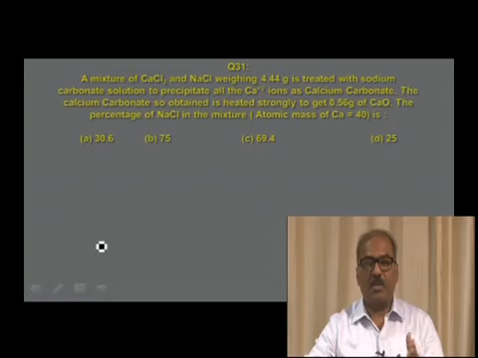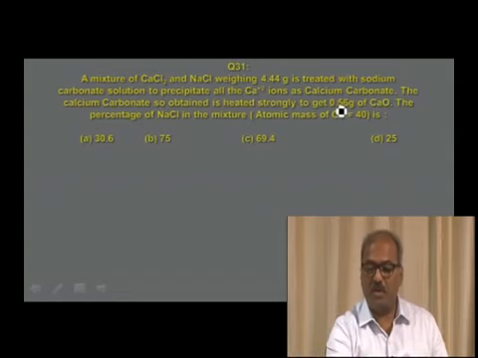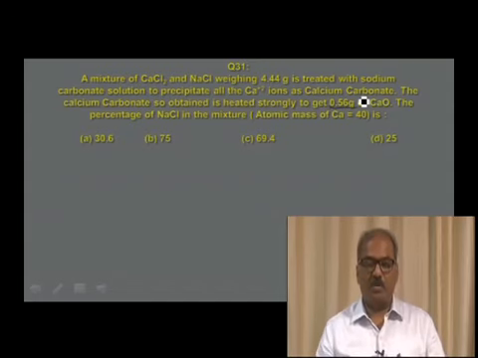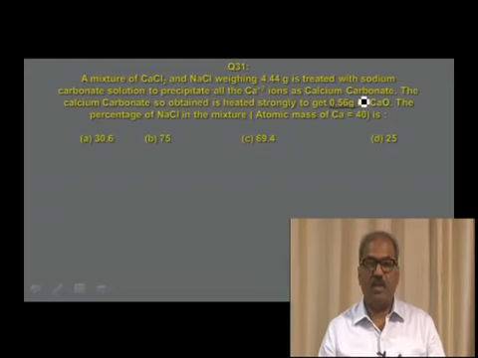Now see, calcium carbonate on heating decomposes to give calcium oxide, and the mass of calcium oxide formed is given as 0.56 grams. The percentage of sodium chloride in the mixture, with atomic mass of calcium as 40, is option A 30.6, option B 75, option C 69.4, option D 25.